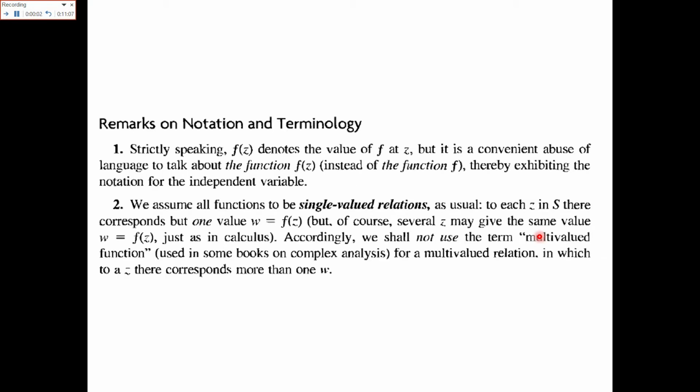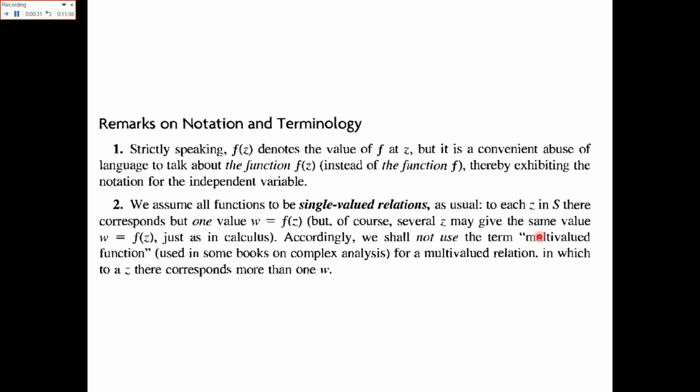Now the remarks on the notation and the terminology. Strictly speaking, f(z) denotes the value of f at complex number z, but it is a convenient abuse of language to talk about the function f(z) instead of the function f, thereby exhibiting the notation for the independent variable. We assume all the functions to be single valued relations as usual.